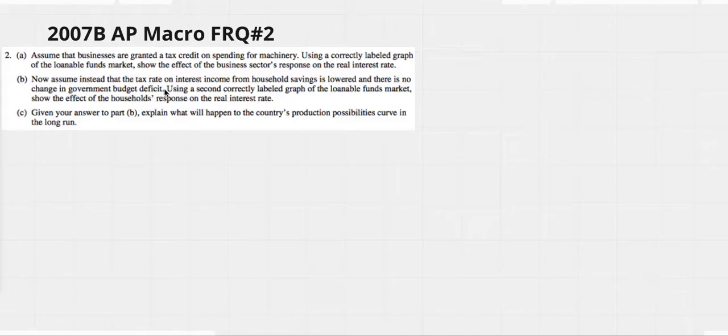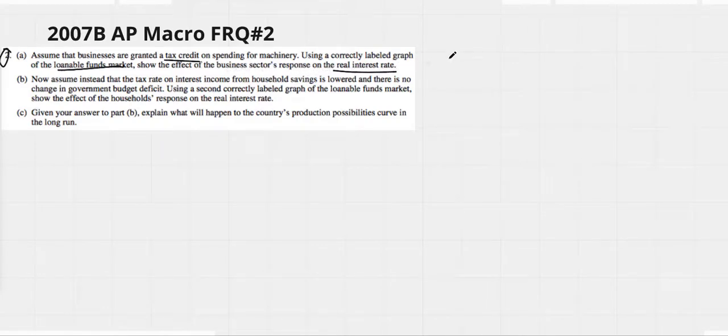7B AP Macro FRQ. Let's see if we can do it. I haven't seen this one in a while. So assume that businesses are granted a tax credit. Obviously, you have to know what a tax credit is on spending for machinery. Using a correctly labeled graph of the loanable funds market, show the effect of the business sector's response on the